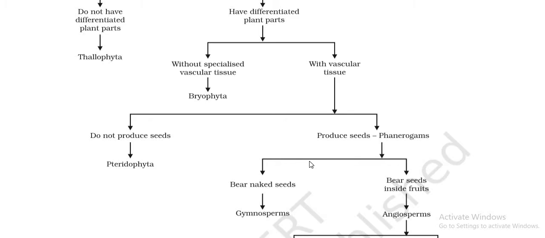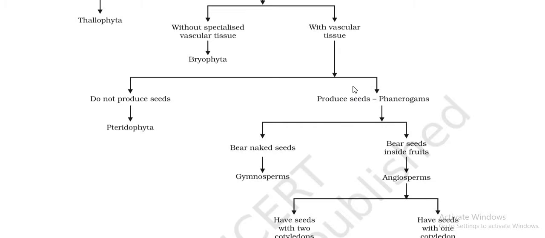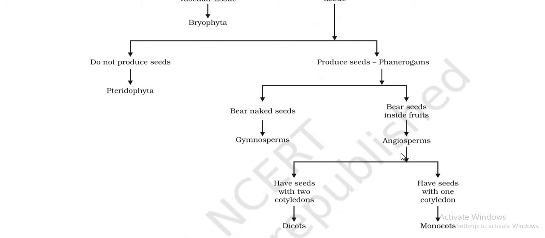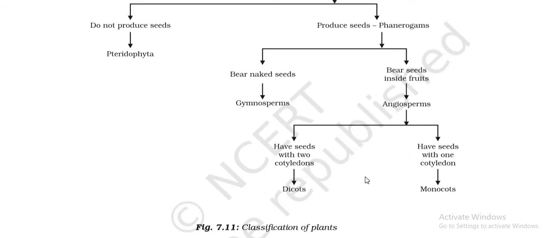So after the division Pteridophyta, we will see if they are producing seeds. This is some kingdom Phanerogams. So if they are producing seeds, we will see if the seeds are naked or if the seeds are inside the fruit. If they are naked, they will fall under the category of subdivision Gymnosperms, and if they are bearing the seeds inside the fruits, they will fall under the category of Angiosperms. Now in Angiosperms again we have two categories, dicots and monocots. That is, the seed has two cotyledons or only one cotyledon is present.